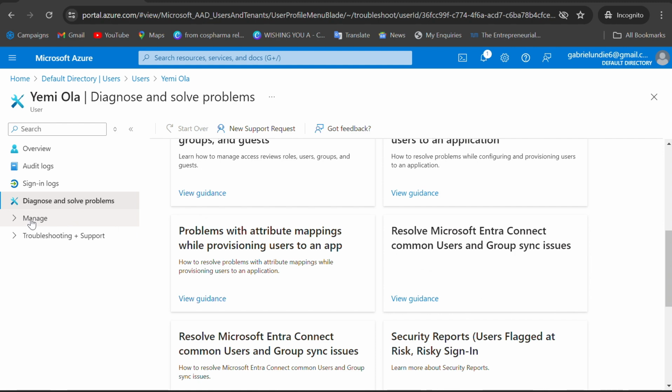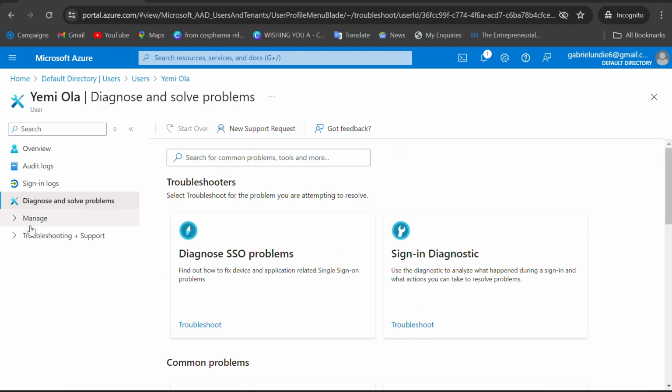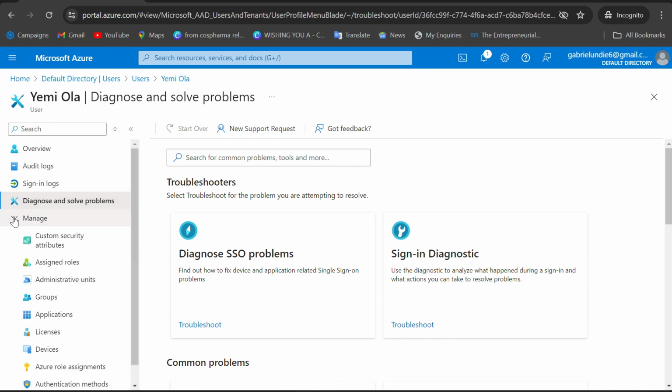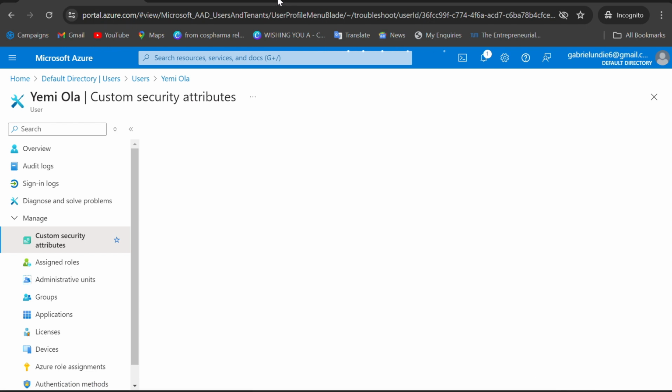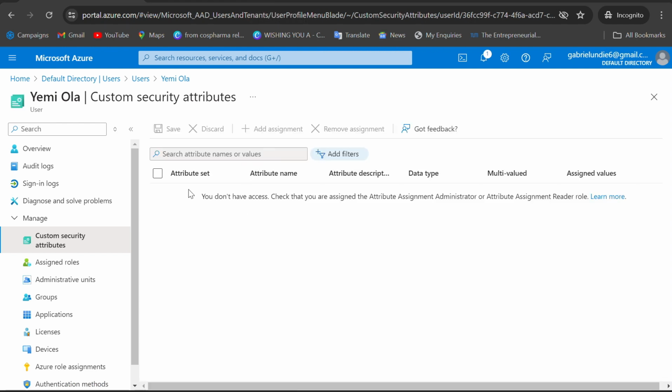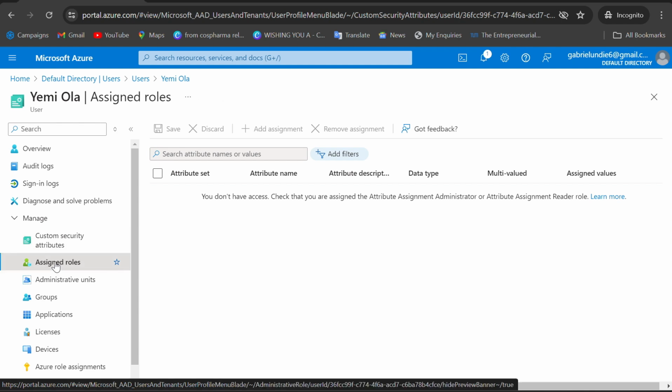All right. So now you can as well come to this place and manage this particular user here. You can as well assign roles to this user. Okay, custom security attribute. When you click custom security, you can see here that for this account and for this subscription, we don't have access here. But for you, when you purchase it, and maybe you purchase pay as you go, you are going to have these things.